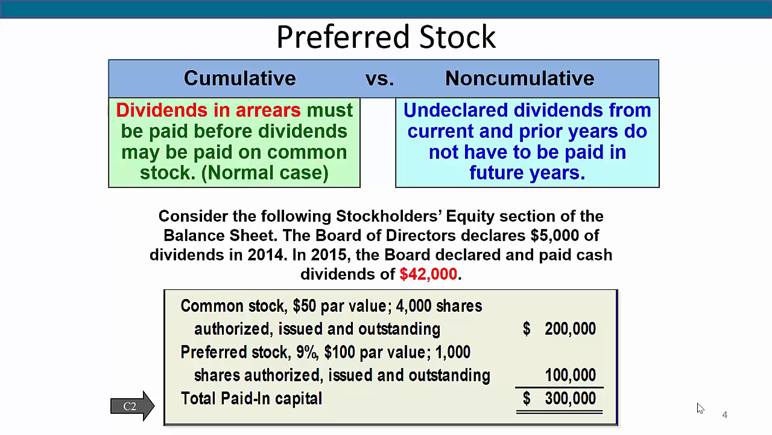To illustrate the difference between cumulative and non-cumulative preferred stock, assume that a corporation's outstanding stock includes 1,000 shares of $100 par, 9% preferred stock, yielding $9,000 per year. That's 1,000 shares times $100 times 9% in potential dividends, and 4,000 shares of $50 par value common stock. During 2014, the first year of operations, the directors declare cash dividends of $5,000. In year 2015, they declare cash dividends of $42,000.